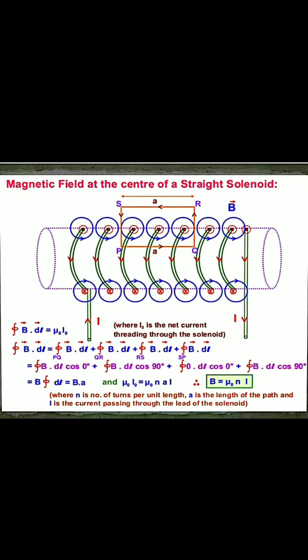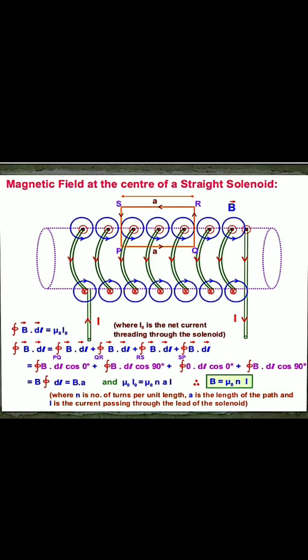The same holds for SP, or PS, which is also perpendicular, so the cos 90 degrees is there and that term is also 0.